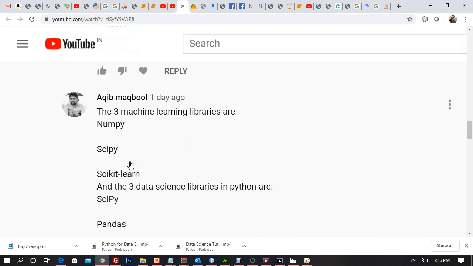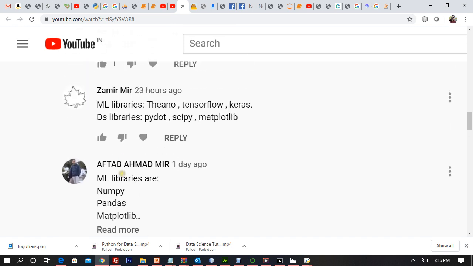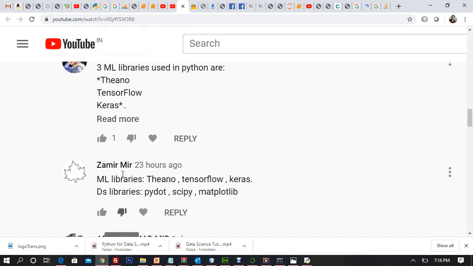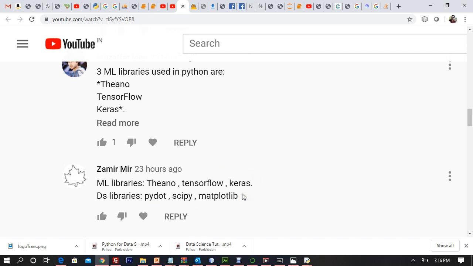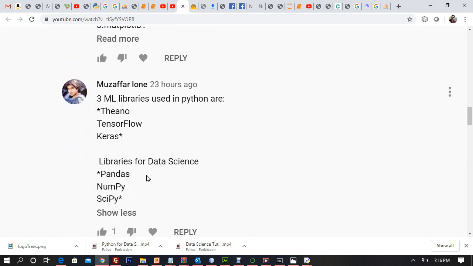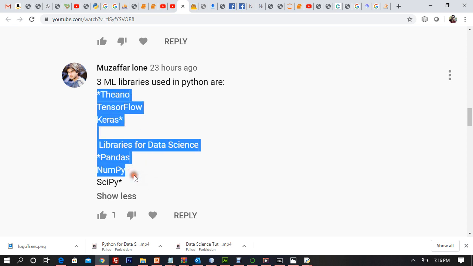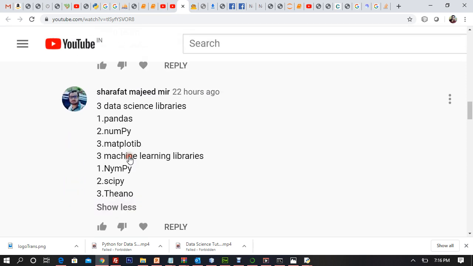Akib Makbool has written some nice answers, some good options. Aftab has also written. Zamir is also writing ML libraries: TensorFlow, Keras, SciPy, and matplotlib.pyplot is also there. Muzaffar is also among the consistent students. Yeah, absolutely right.